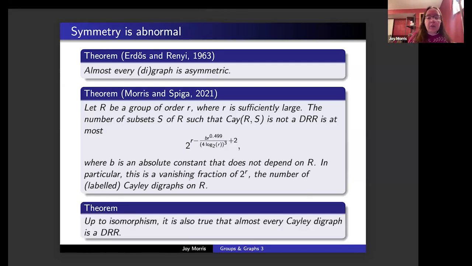And in fact, we were able to prove that this shows that almost every Cayley digraph is a DRR. Directly, this only shows that every labeled Cayley digraph is a DRR, but we were also able to show that up to isomorphism, almost every Cayley digraph is a DRR.